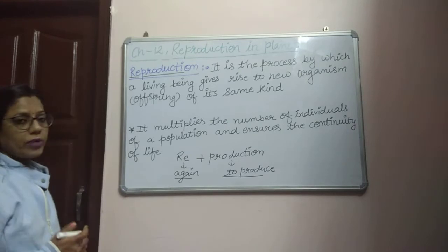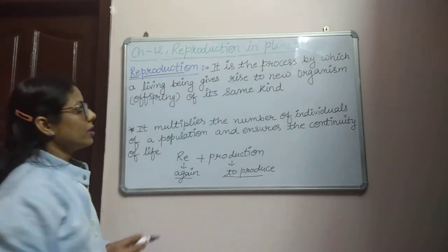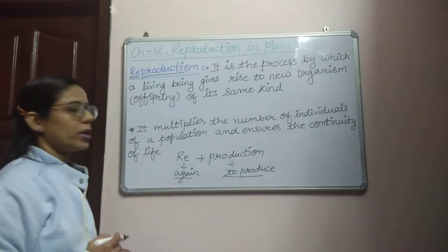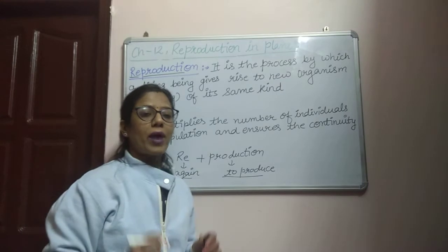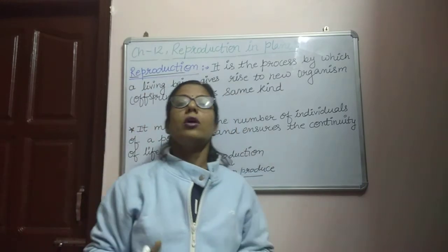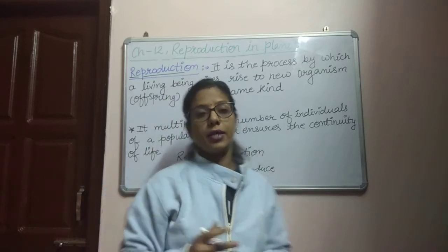So we can define reproduction as the process by which a living being gives rise to a new organism, or offspring, of its same kind. By this method all the living beings present on the earth produce new offspring of their same kind.